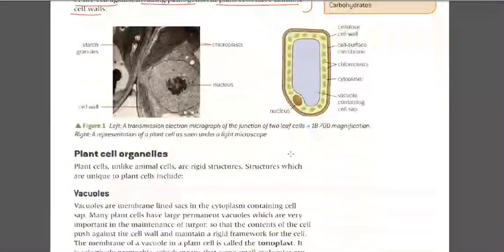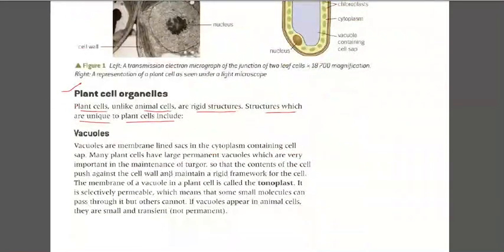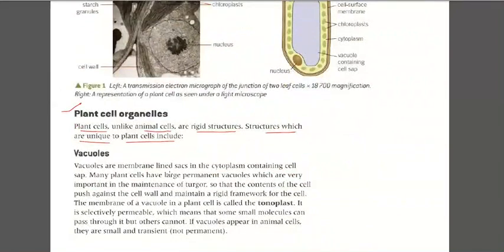Now we are having plant cell organelles. Plant cell, unlike animal cell, has structures which are not there in animal cell but are only found in the plant cell, and these are vacuoles. Whenever the word vacuole is there, it means it is a vacuum space, an empty space. So vacuoles are membrane-lined sacs. Sac means bag-like structure in the cytoplasm containing cell sap. Cell sap means it's a liquid present in the cell.